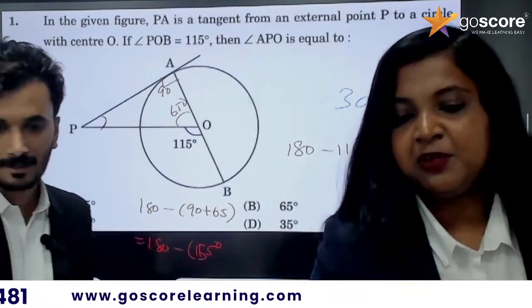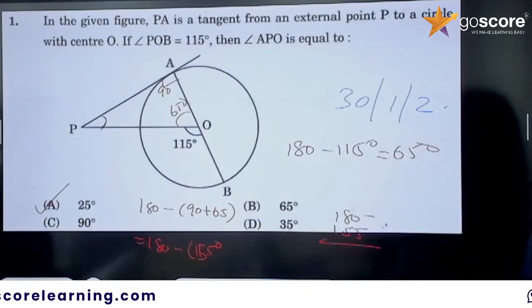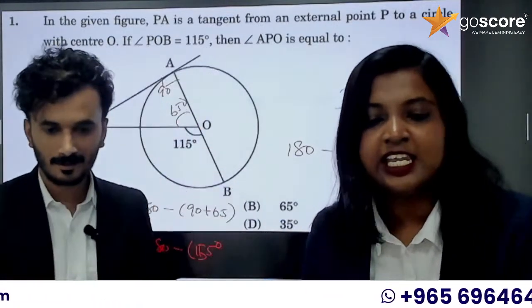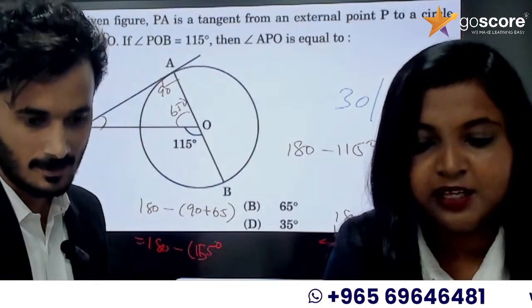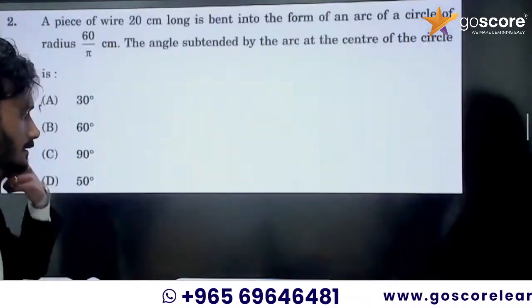Please comment. Everyone is commenting. Option A, 25 degrees, is the correct answer. Yes, they commented the options also. Linear pair, good job. Correct, it was linear pair, we used that one. Okay, so let us solve the second question.